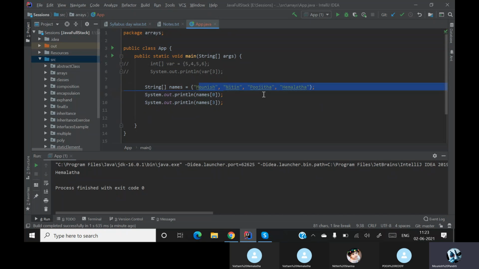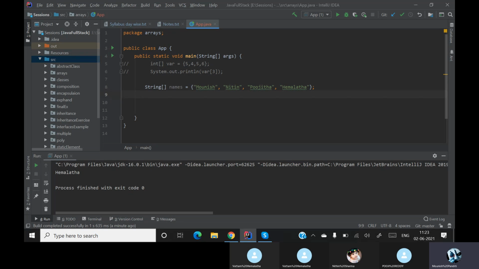Now we are having only 4 elements, so 0, 1, 2, 3 is possible. But assume a case where there are 100 elements in an array. I can't write 100 print statements. That is not the proper way of writing. So how do you print out every element in an array? Or how do you access every element in an array? Writing print statements is not the correct method.